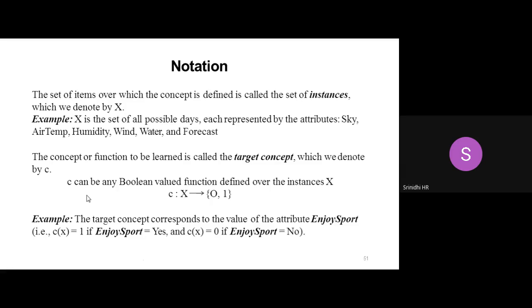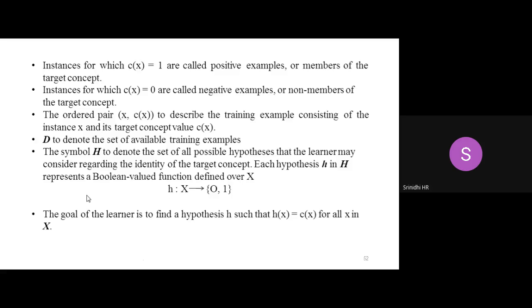It can be a boolean valued function. Either it can be 0 or it can be 1. 1 means it is a positive instance or positive example. 0 means it is a negative example. Okay, so that is the example in bracket in the last line of the presentation. If c of x is equal to 1, it is enjoy sport equal to yes. If c of x is equal to 0, it is no, or negative example. I have jotted down a few points over here. Please observe. If c of x equals 1, it is called a positive example. If c of x is equal to 0, it is called a negative example.